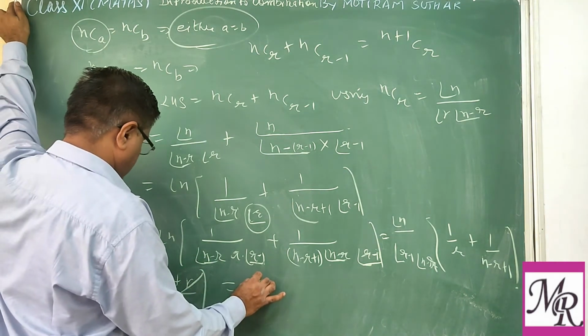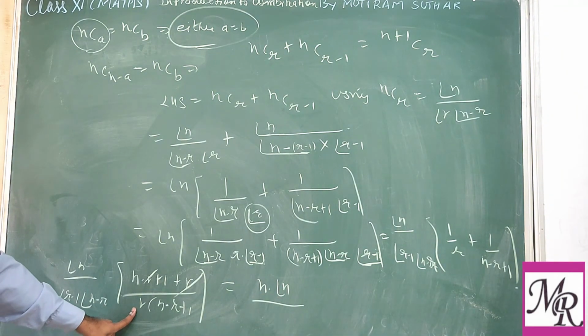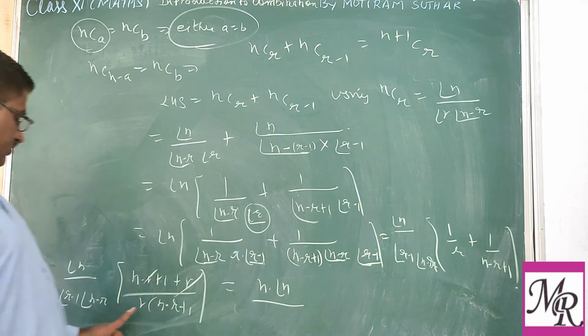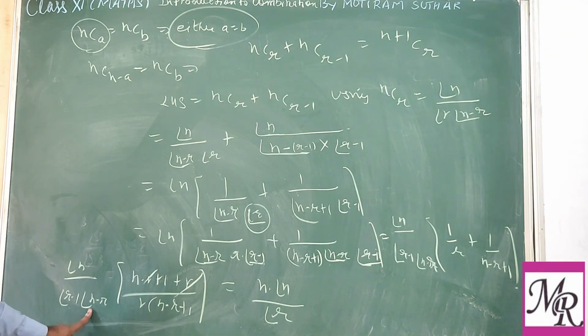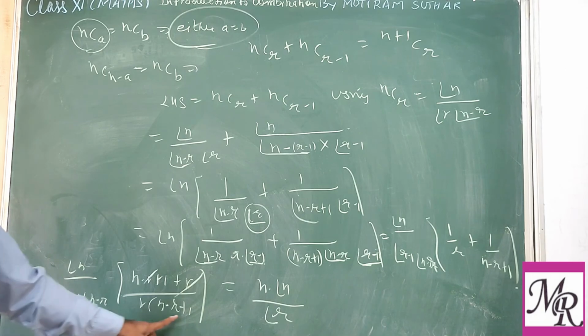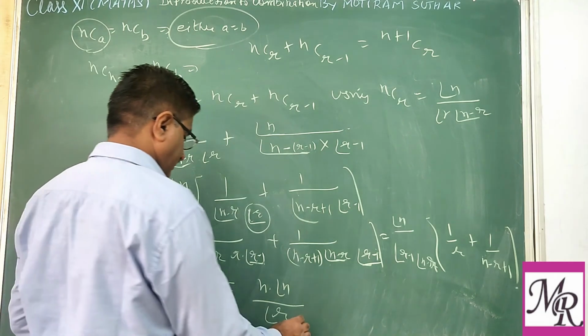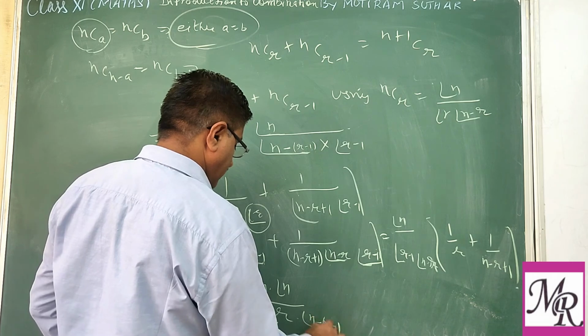In the numerator you have (n plus 1) into factorial n, and in the denominator r into factorial (r minus 1) gives factorial r, and (n minus r plus 1) into factorial (n minus r) gives factorial (n minus r plus 1).